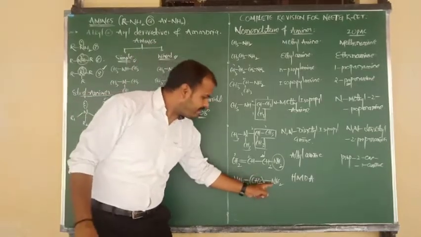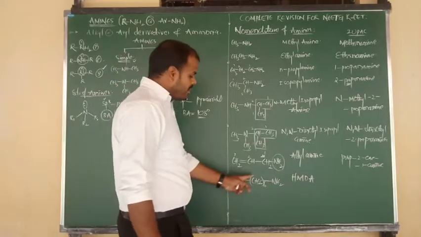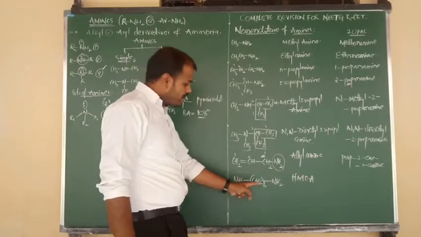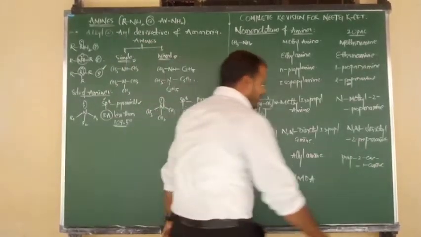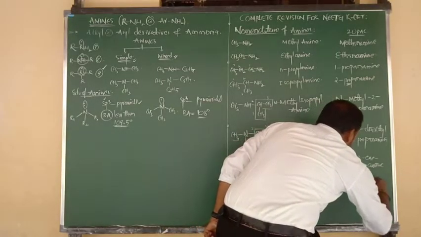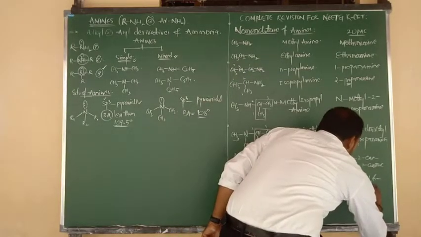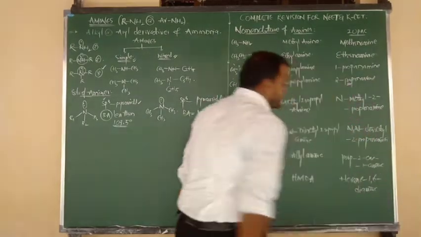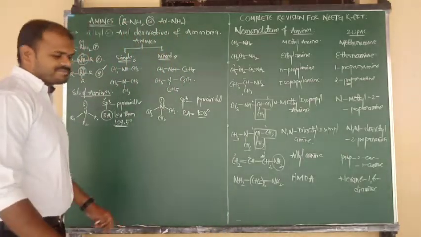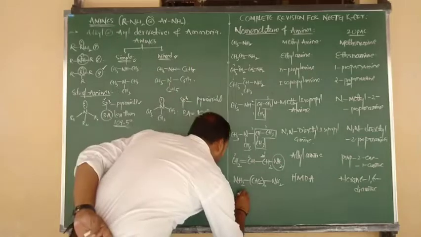Hexamethylene diamine, HMDA. What will be the IUPAC name? First carbon connected to NH2, sixth carbon connected to NH2. So we can say hexane, 1, 6. Two amine groups are there, so we can say diamine: hexane-1,6-diamine. Story clear? Yes.